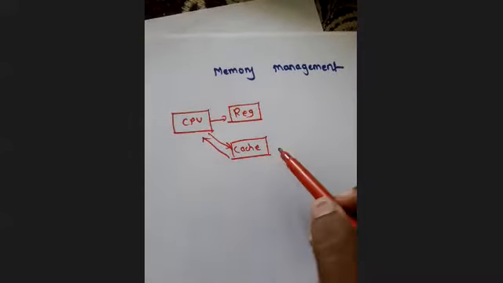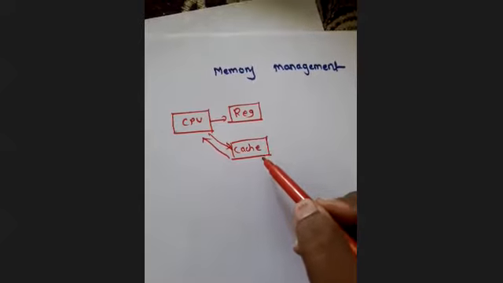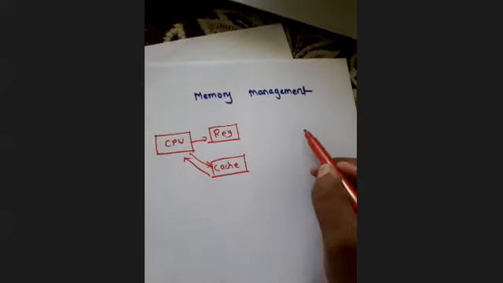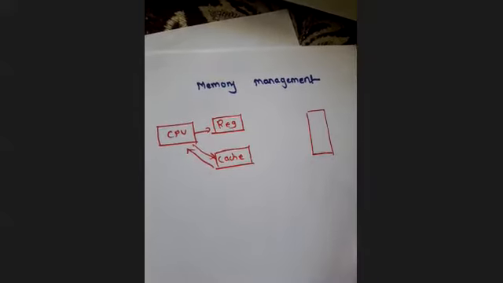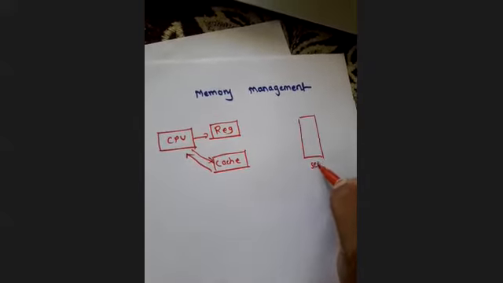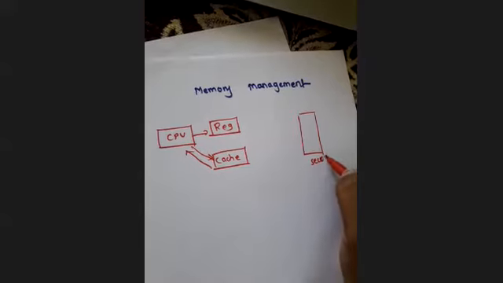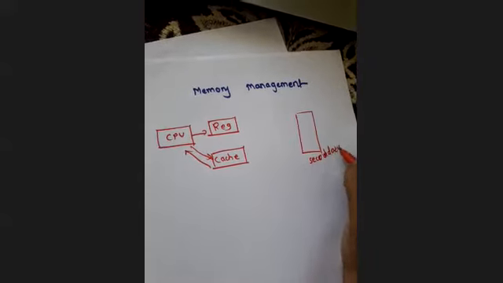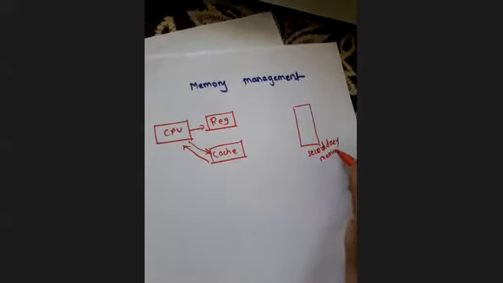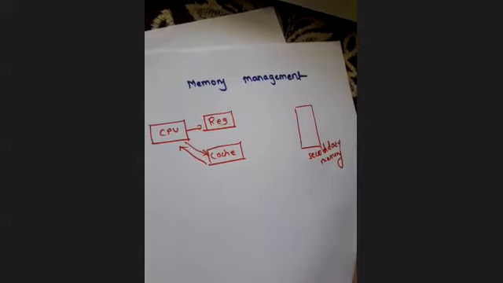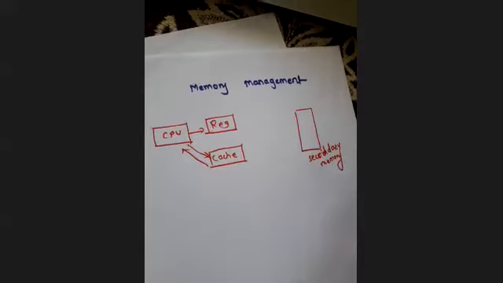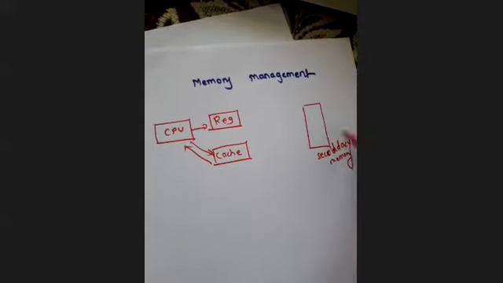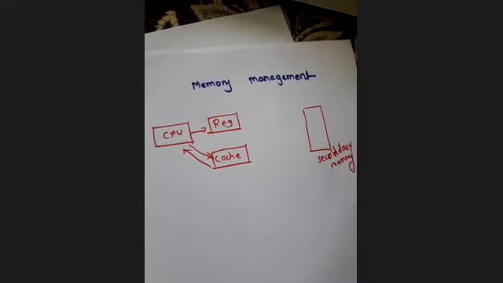That is why we have these registers and the cache, so that the time required to retrieve a process from the secondary memory should be minimized.